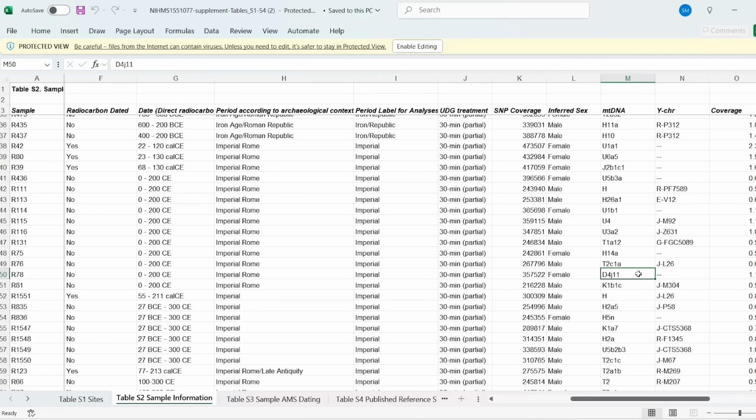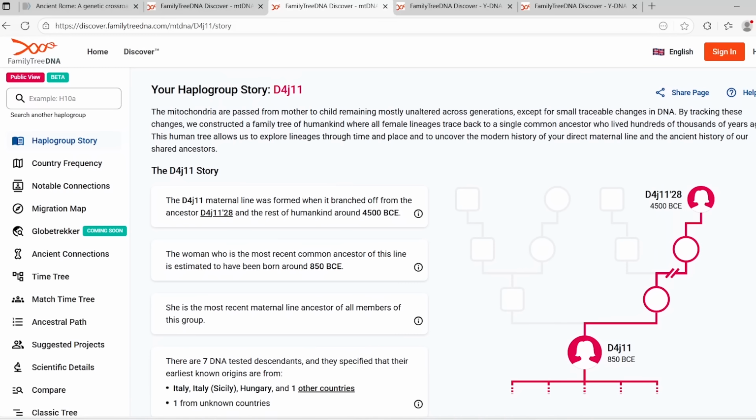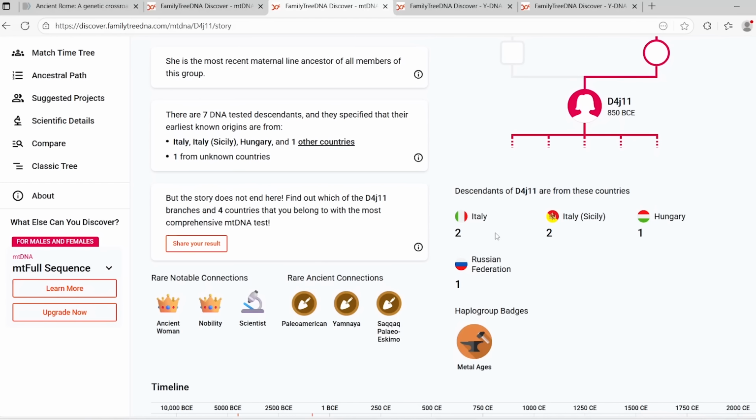There are also unusual ones as well. This one, for instance, D4J11, which is one I hadn't really heard of before, and mitochondrial haplogroup D is quite unusual, or quite rare at least in Europe. So again, I pulled up a Family Tree DNA breakdown of this one, and you can see some of the dates involved, but you can also see it does appear within the samples from Italy and also from Sicily within the database for Family Tree DNA at least. So still somewhat common in Italy, or found in Italy at least, as well as Hungary and Russia.